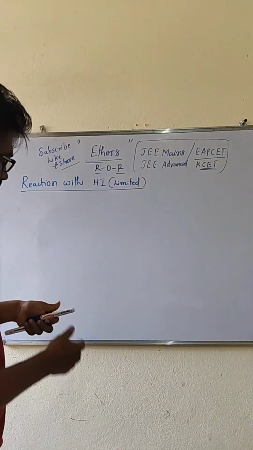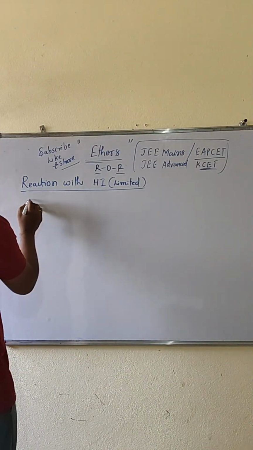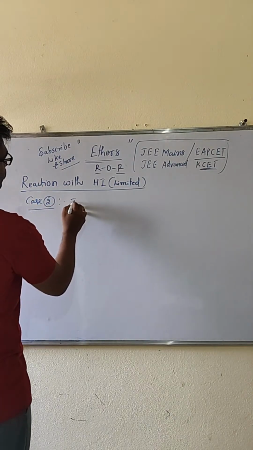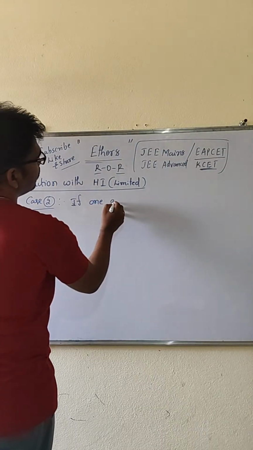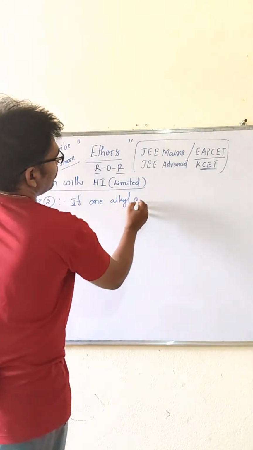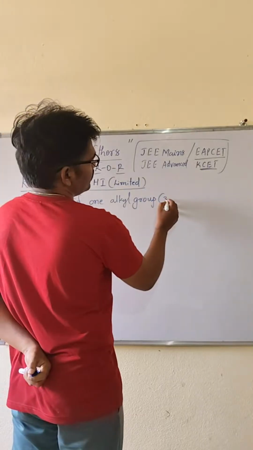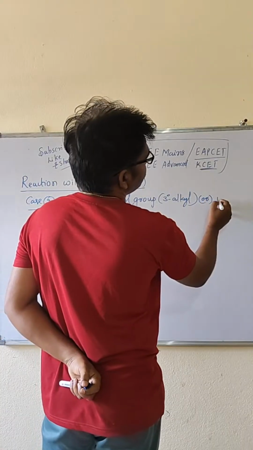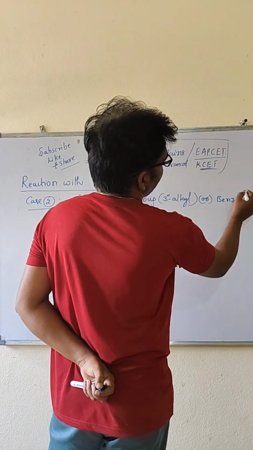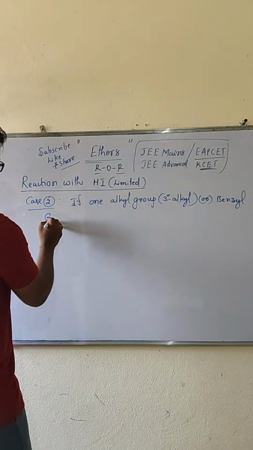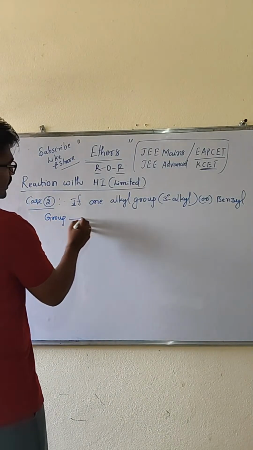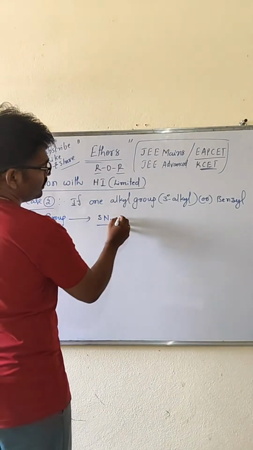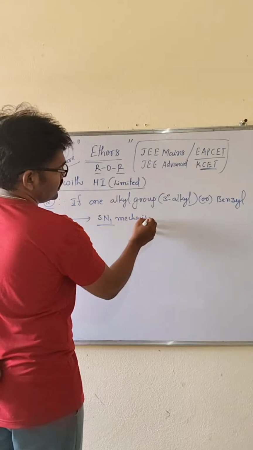If one of the alkyl groups is a tertiary alkyl or benzyl group, then the reaction takes place by the SN1 mechanism. How is it the SN1 mechanism? Look at it.